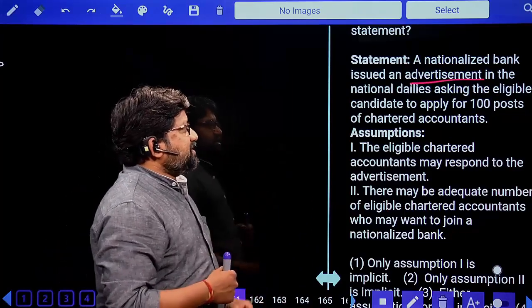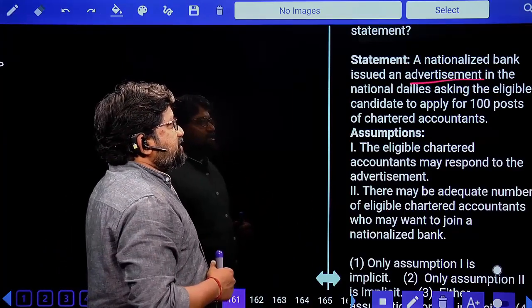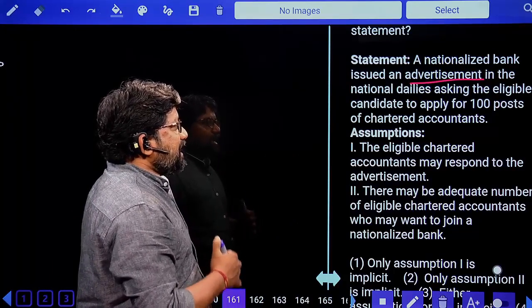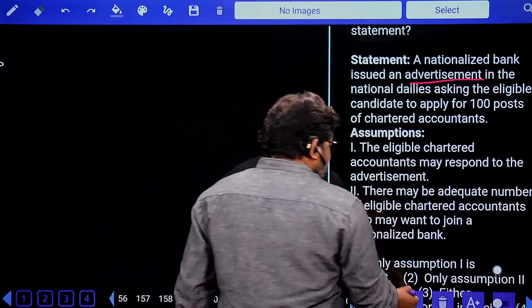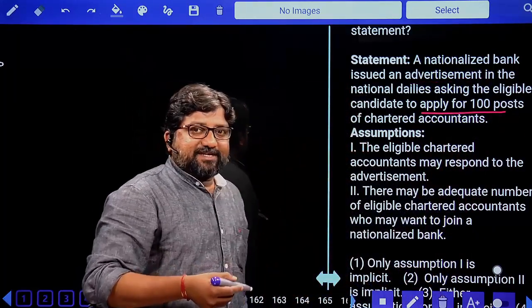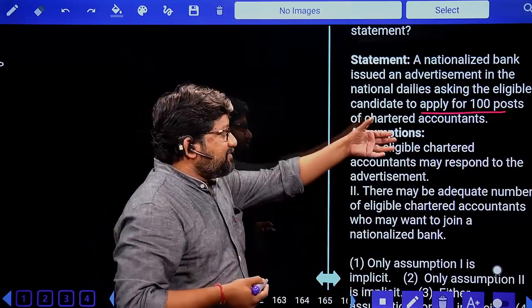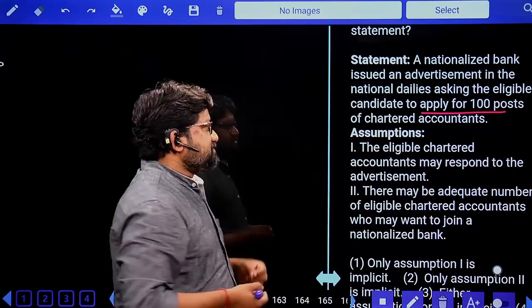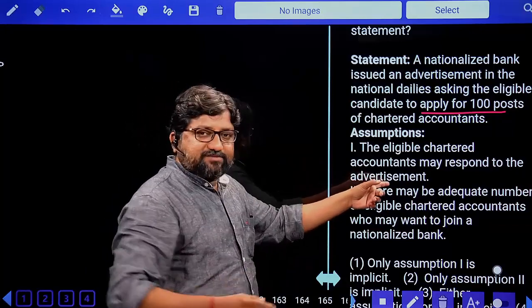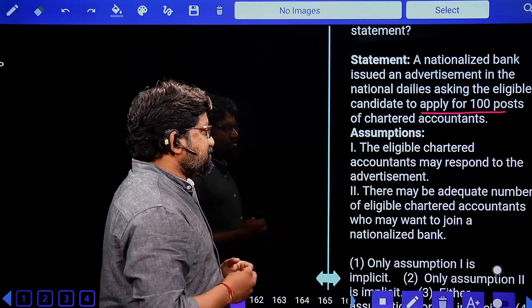What is the question? A nationalized bank issued an advertisement in the national dailies asking for eligible candidates to apply for 100 posts. So what is their assumption? They are expecting a response, and some people will apply for the posts. The eligible chartered accountants may respond to the advertisement, 100%, right? This is the assumption of the speaker.